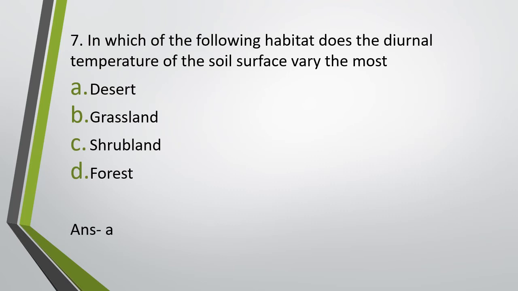What is diurnal variation of temperature? It means that temperature during the day is towards the higher extreme and temperature during the night is towards the colder extreme. So there is a huge difference between the temperature of day and night.